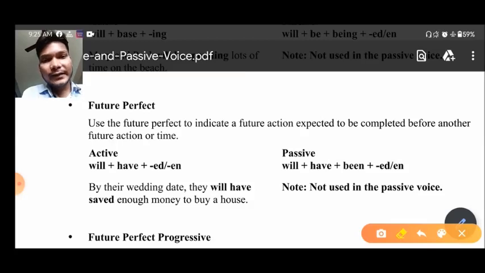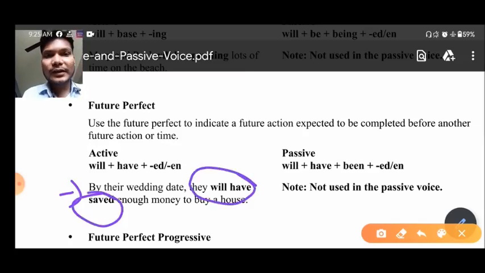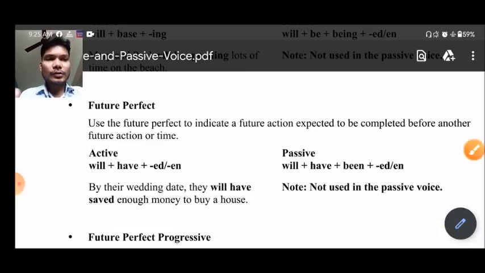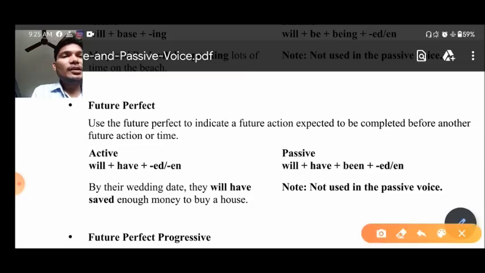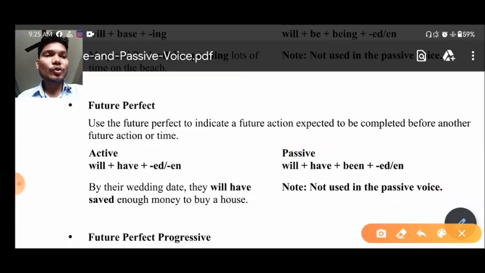Again let me repeat the sentence, that is, by their wedding date they will have saved enough money to buy a house. Will plus have plus past participle is given to us, and it suggests future perfect tense. And as you can see here, a passive voice structure is there, but it is of no use. So we don't have to remember any passive voice for this tense.